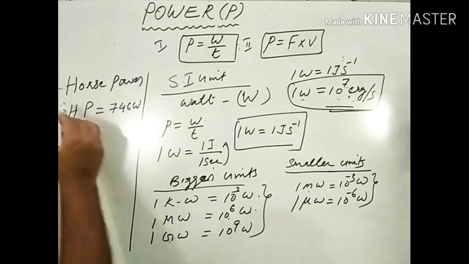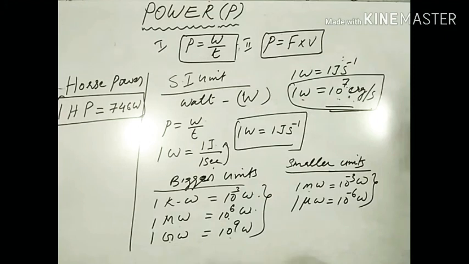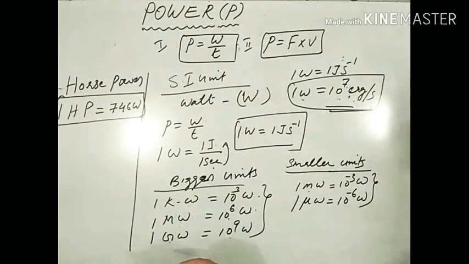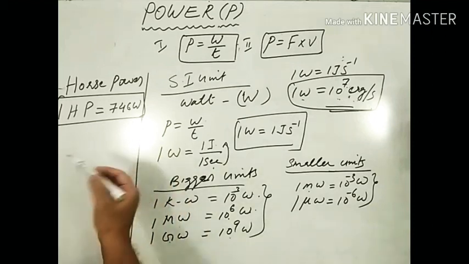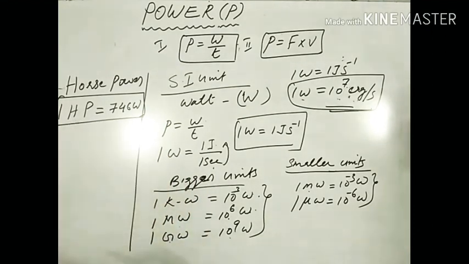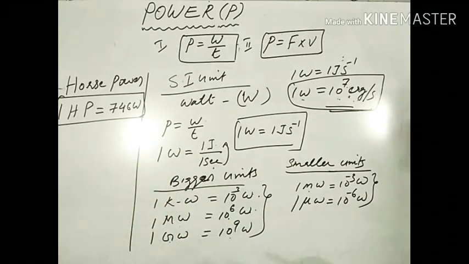Very important to remember this quantity. It was actually devised by James Watt himself. 1 horsepower is the power delivered by a horse as an engine. If you consider 1 horse as an engine, then 1 horsepower is the power delivered by a horse. So remember, 1 horsepower is equal to 746 watt.